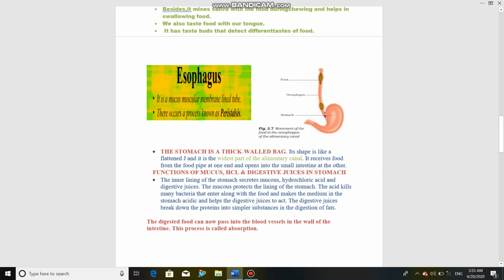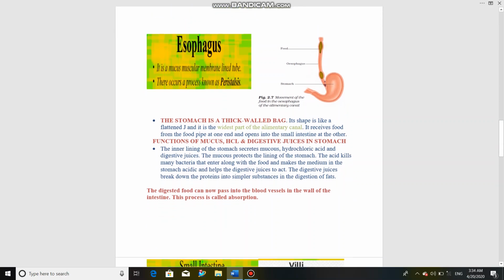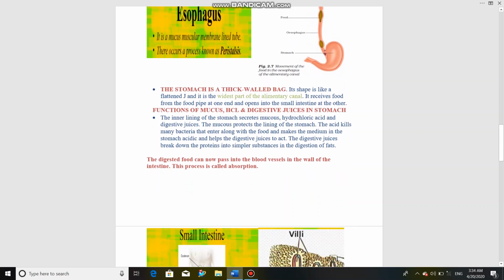Okay, so the stomach is a J-shaped part, and it is the widest part of the alimentary canal, and it has an inner lining of mucus that protects the stomach. And then it has hydrochloric acid plus digestive juices. Hydrochloric acid, HCl, kills the bacteria present in the food, and digestive juices convert the protein into simpler forms. So basically food is also converted into simpler forms here. And then next, the digested food will enter into the small intestine.